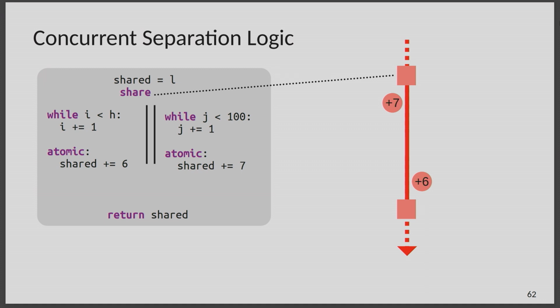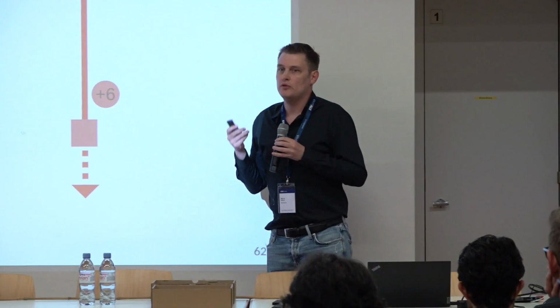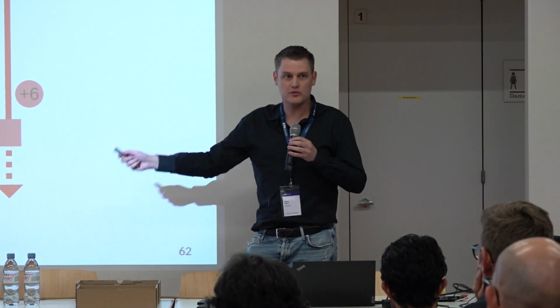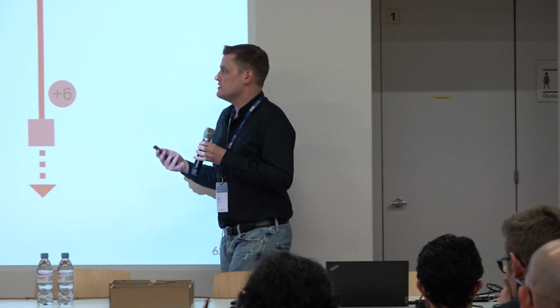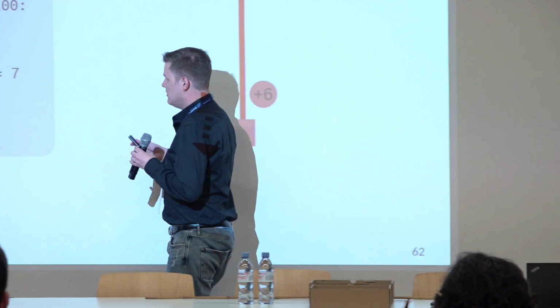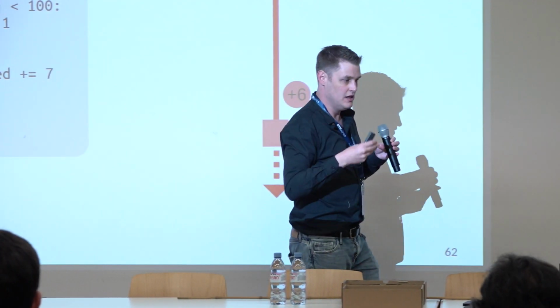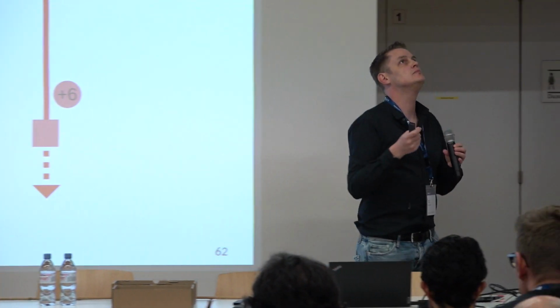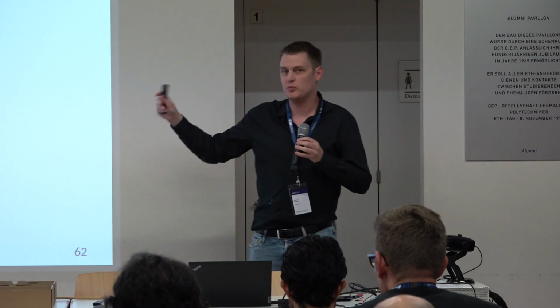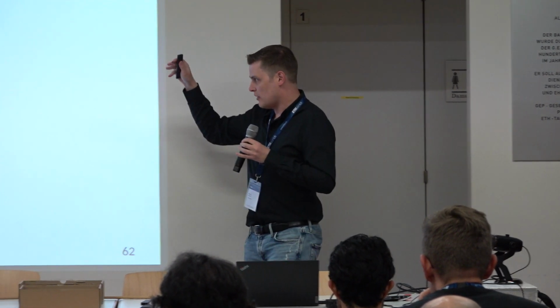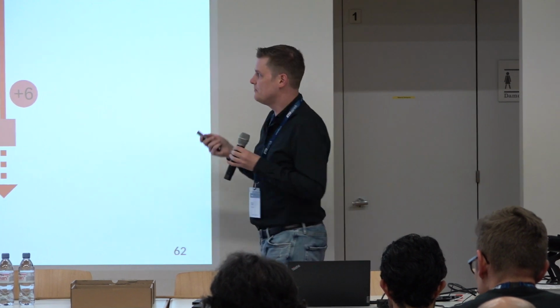Additionally, concurrent separation logic also enforces that on this shared resource, not every thread can just modify it any way it wants to, but instead it can only do so in specific places. In particular, there are these atomic blocks, or generally it could be a place where I've acquired a lock, but there are only specific places where a thread may access and interact with the shared resource.